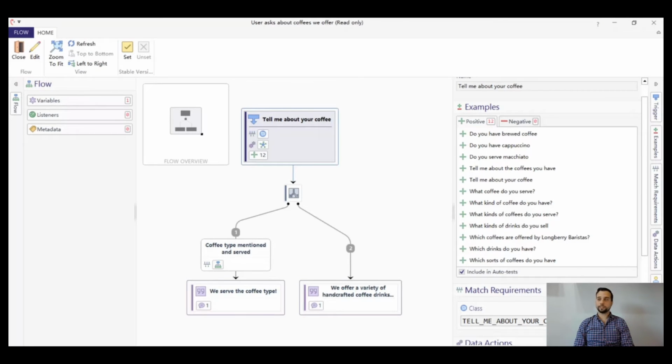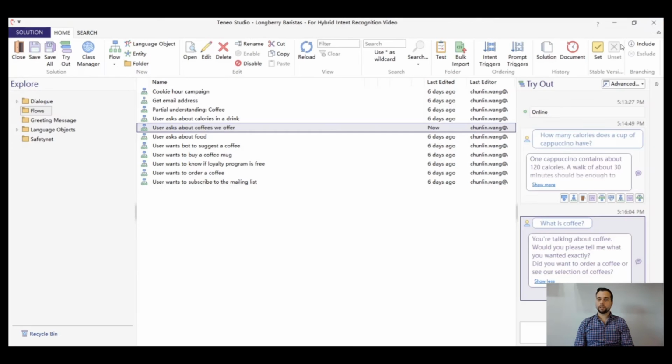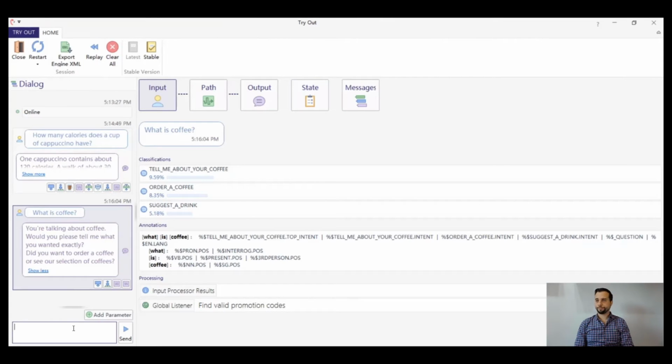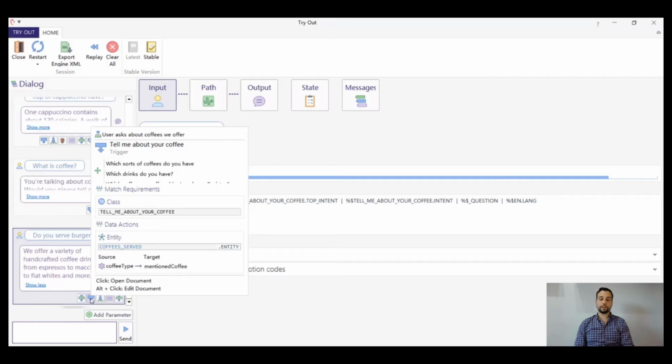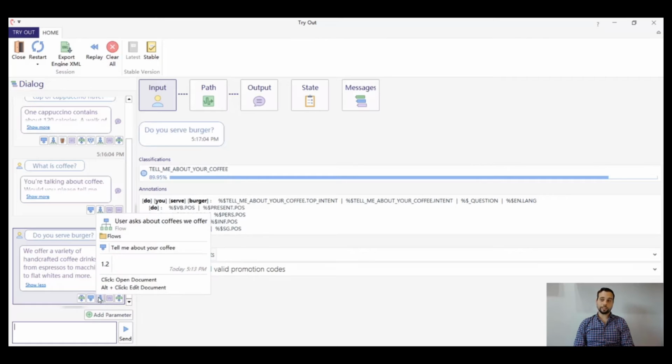is trained on sentences such as do you serve cappuccino, tell me about your coffee, what kind of coffees do you have, etc. But what happens now if we send to the tryout a user input such as do you serve burgers? As we can see here, we fire the wrong trigger, since it's our tell me about your coffee trigger, and give the wrong answer to the user.